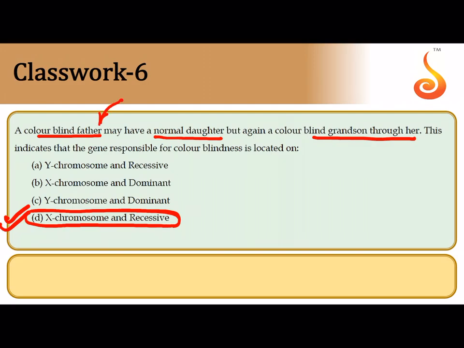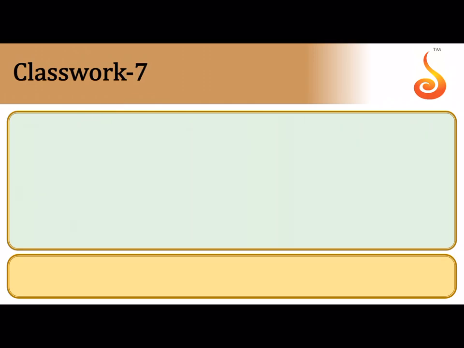Remember, the statement talks about a skip generation pattern. The grandparent has it, his son or daughter does not have it, his grandson has it. And can you see how it is sex specific? The grandfather is passing on to his grandson, not to his daughter. So there is a skip generation pattern, which is a classic feature of X-linked recessive alleles.